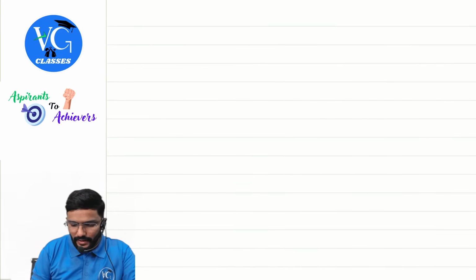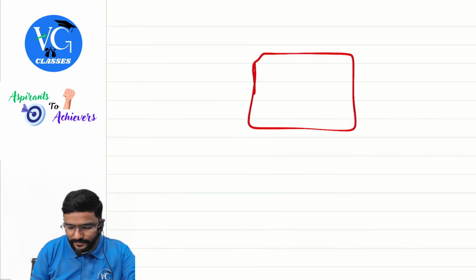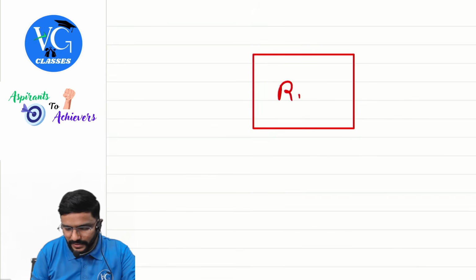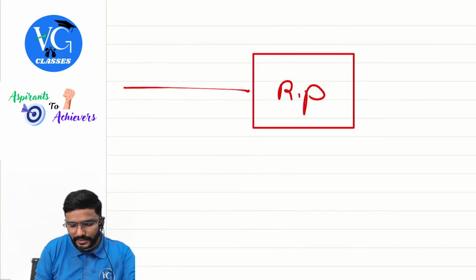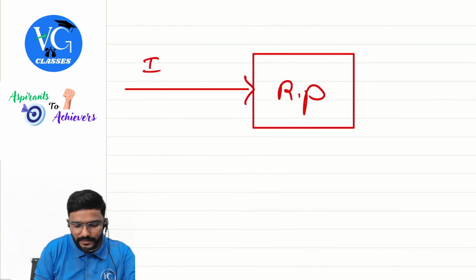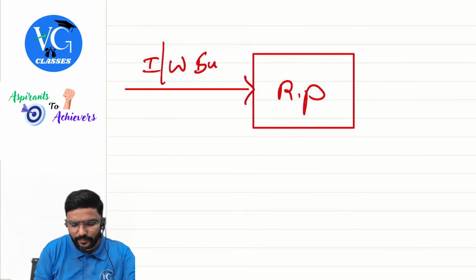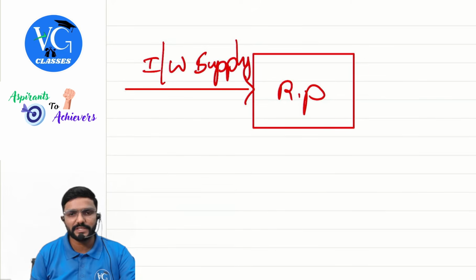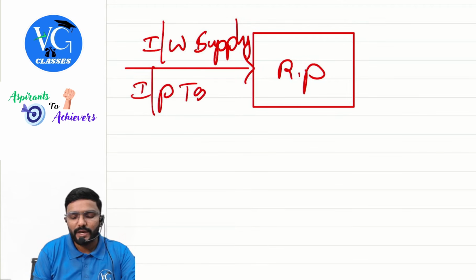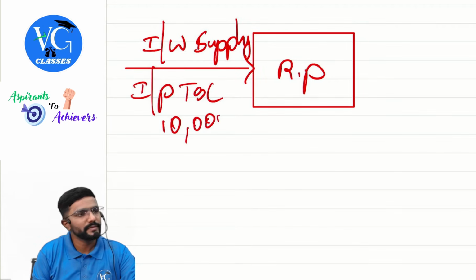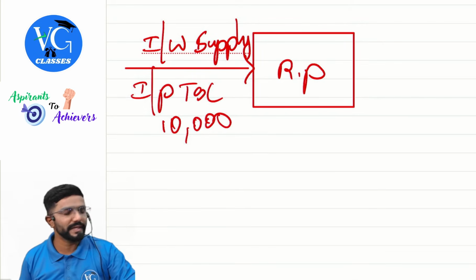Sir, I am a registered person under GST, you assume. Sir, I have taken some inward supply, which is nothing but supply purchases, guys. In GST, we just call it inward supply. And on this, I have paid input tax of how much, sir? Assume 10,000. I have paid input tax of 10,000.